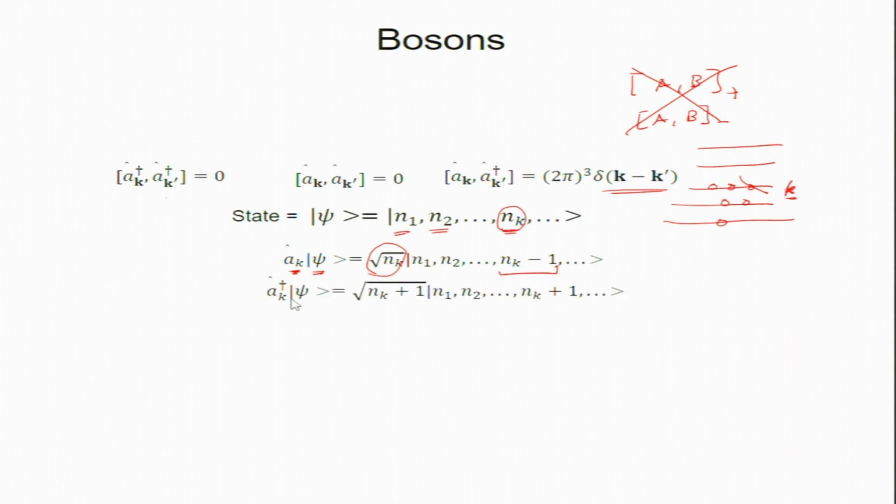Now, the creation operator A_k dagger, if you act on this state psi, will increase the number of particles in that state to N_k plus 1, and the prefactor is square root of N_k plus 1. So, if I act A_k dagger on the full state, this k will tell you which substate to act on. I hope this part is clear.